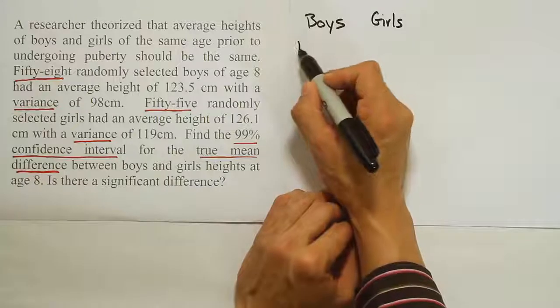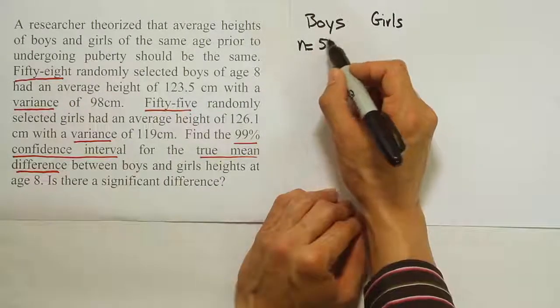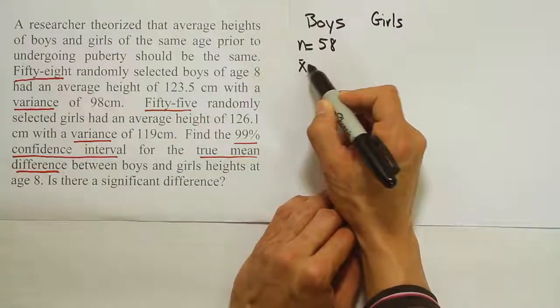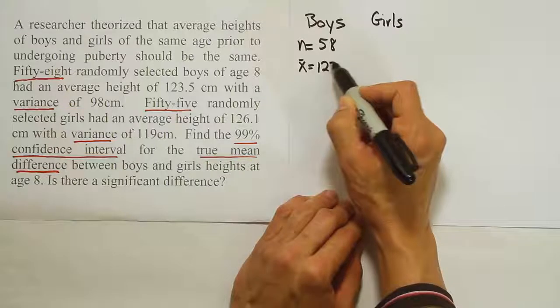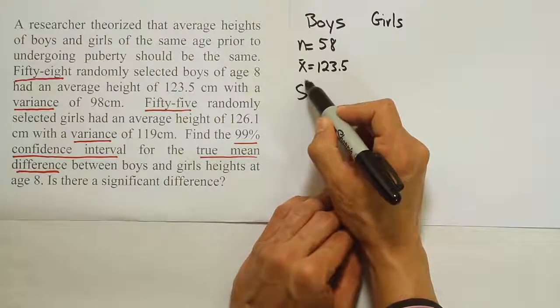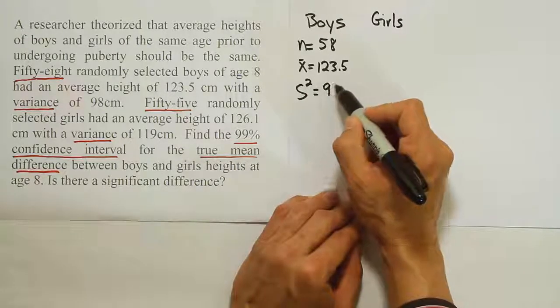Okay, so for boys, the sample size in the problem was 58. And the sample mean for the boys is 123.5 centimeters with a variance of, so notice the notation, variance is s squared, right, of 98 centimeters.